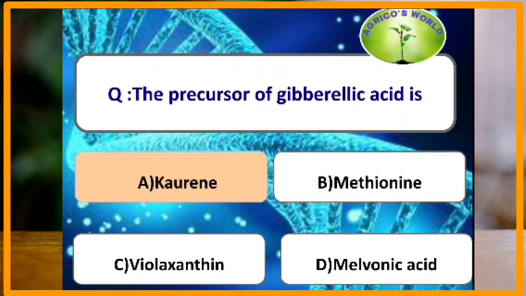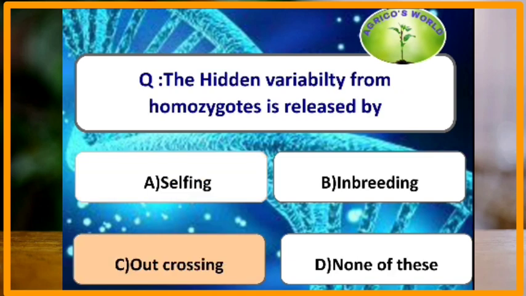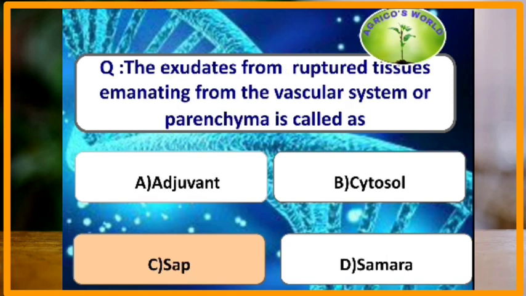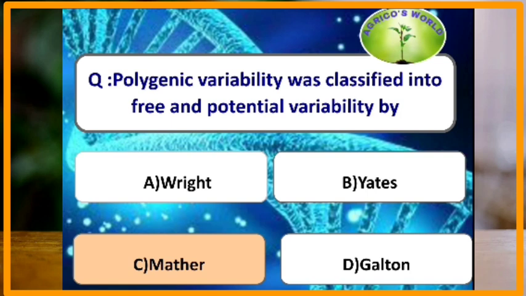The precursor of gibberellic acid is kaurene. The hidden variability from homozygotes is released by outcrossing. The exudates from ruptured tissues emanating from the vascular system or parenchyma is called sap.